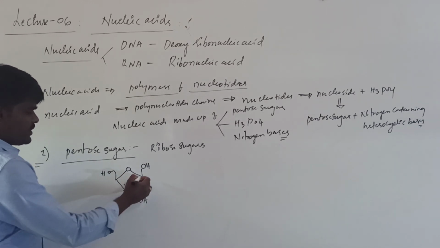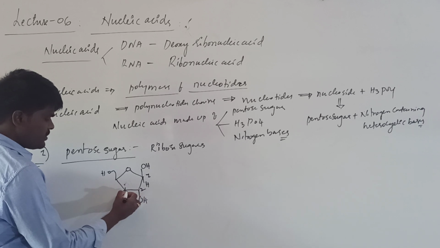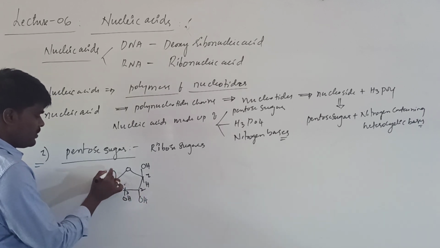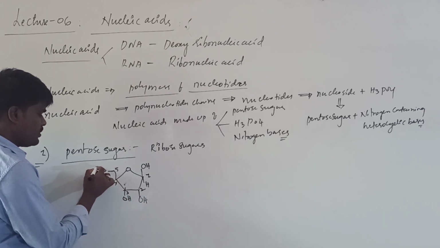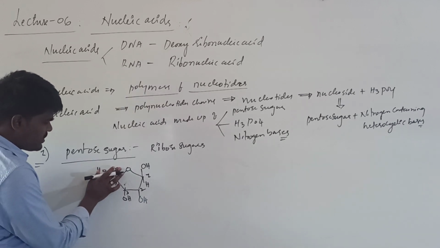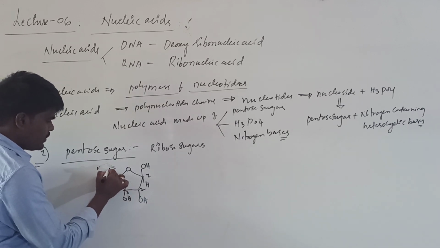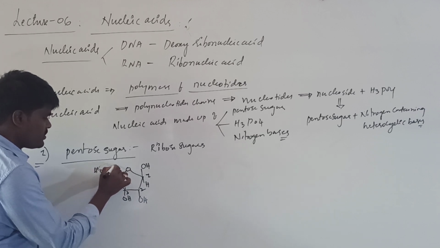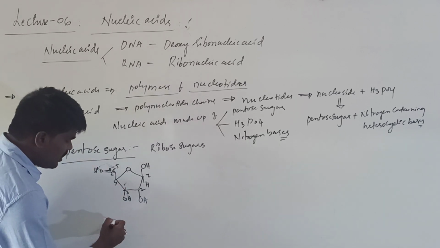This is your first carbon, this is your second carbon, this is your third carbon, this is your fourth carbon. This is your fifth carbon. You can also write it as CH2OH. This is your fifth carbon. This we call beta D.